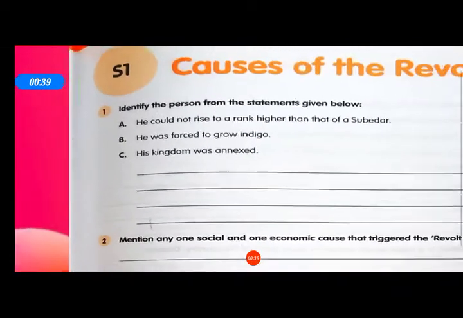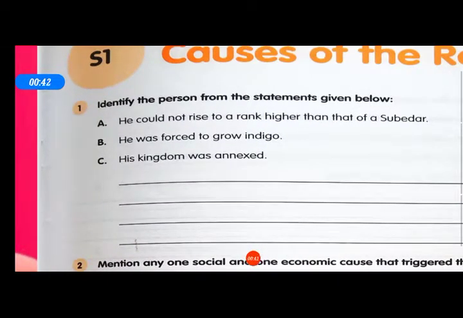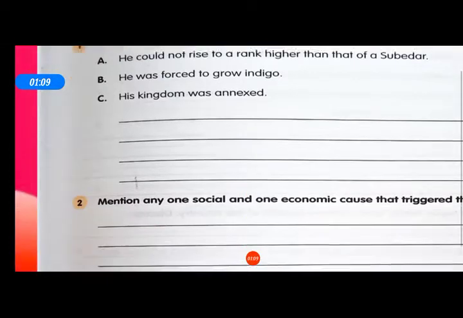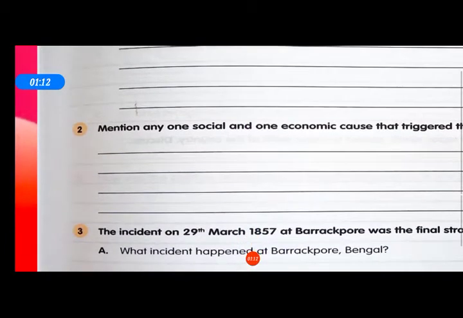Here is the first question. Identify the person from the statement given below. A. He could not rise to a rank higher than that of a subedar. Those are Indian soldiers or sepoys. B. He was forced to grow indigo, that is, farmers. C. His kingdom was annexed. Those were rulers.